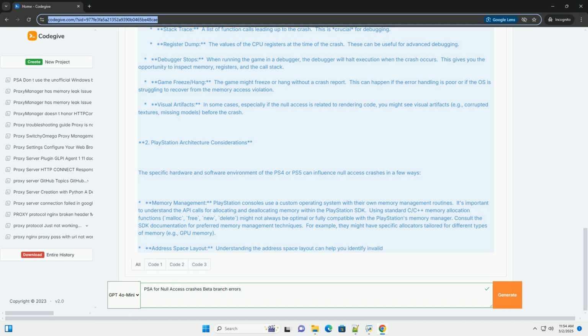Custom memory allocators. Consider using custom memory allocators to improve performance and memory management. Custom allocators can be tailored to the specific needs of your game. However, they also add complexity and require careful testing to avoid errors.